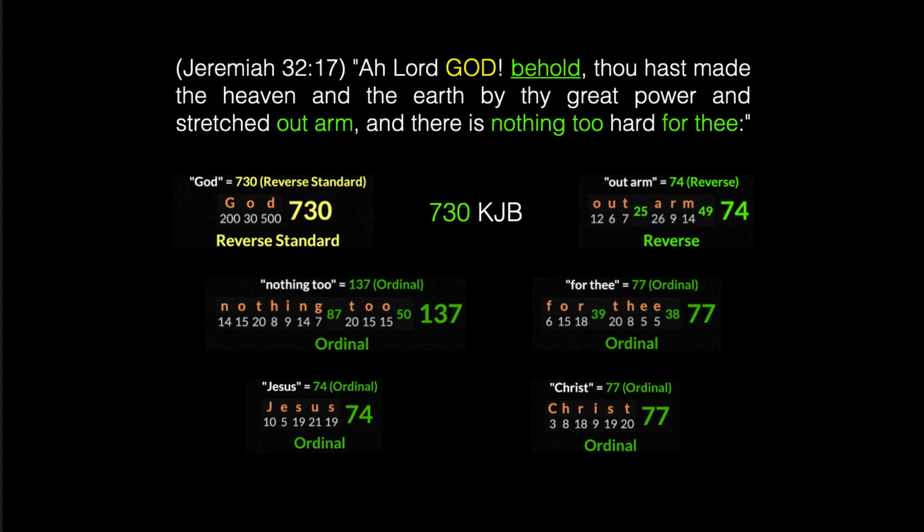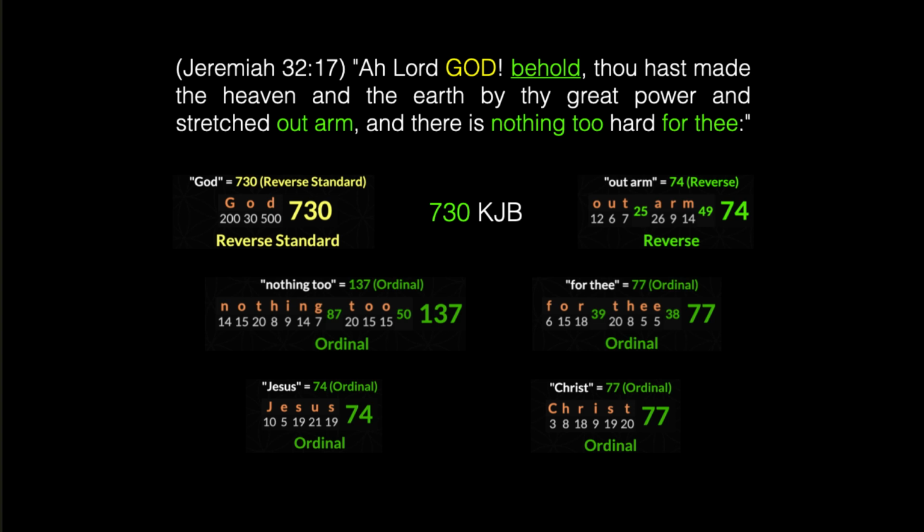Verse 17, "Ah, Lord God, behold, thou hast made the heaven and the earth by thy great power and stretched out arm, and there is nothing too hard for thee." Now the reverse standard of God has a value of 730, and that word "behold," case sensitive, occurs exactly 730 times in the King James Bible. But you can see it for yourselves. Jesus Christ is encoded in this book. 74, 77 is shown here. "Nothing too" has a value of 137.